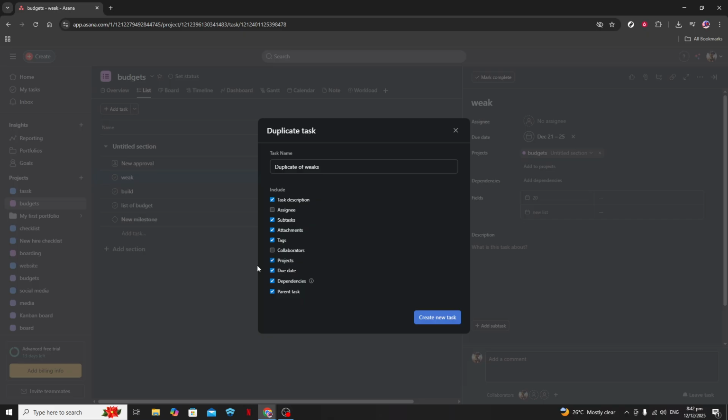With this straightforward process, you've learned how to efficiently duplicate a section in Asana. This method not only saves time, but also ensures that you maintain consistency across your project boards. And remember, as you practice, you'll become even more adept at using Asana's features to maximize your team's efficiency.